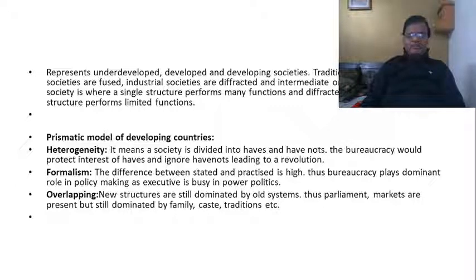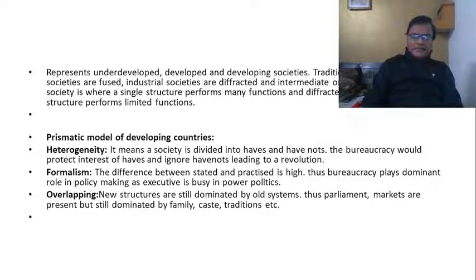So his basic objective was to explain the functioning of those prismatic societies. As you can see here on the screen, agricultural folk societies are fused societies, industrial societies are diffracted, and intermediate societies are prismatic societies. So Riggs' objective here was to explain the functioning of prismatic societies.